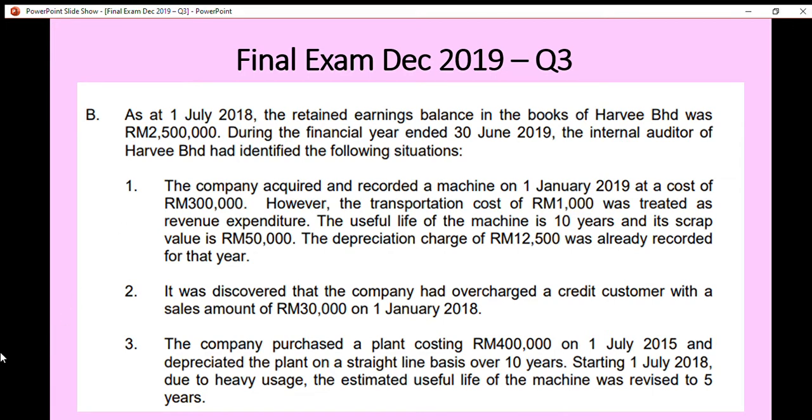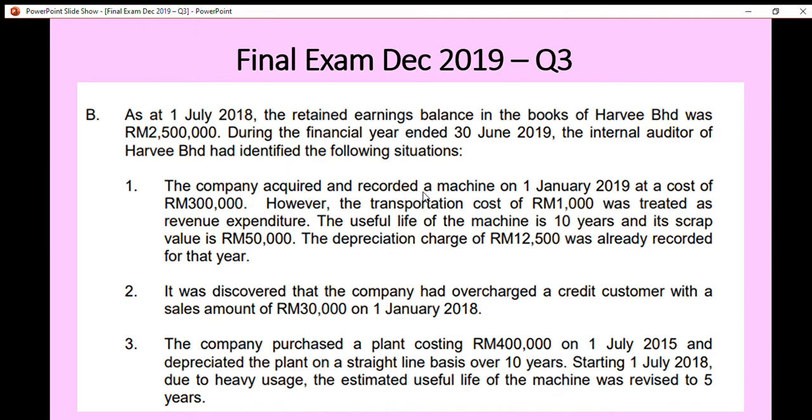As at 1st July 2018, the retained earnings balance in the books of Harvey Berhad was RM 2,500,000. During the financial year ended 30th June 2019, the internal auditor of Harvey Berhad had identified the following situations. For number one, the company acquired and recorded a machine on 1st January 2019 at a cost of RM 300,000.